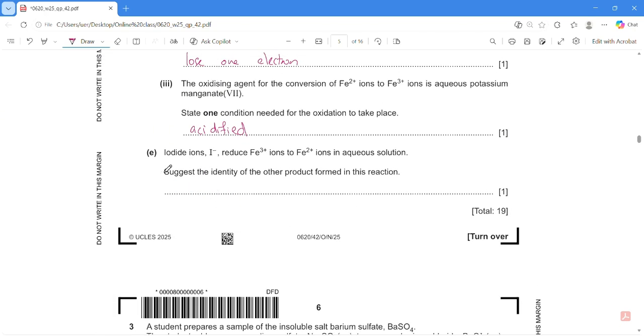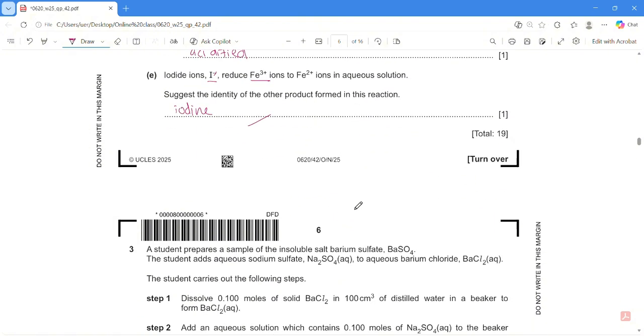Okay, E. Iodide ions reduce Fe3+ to Fe2+, suggest the identity of the other product formed. Okay, so if this one is reduced, then the I minus is being oxidized, because this is a redox reaction. So I minus oxidized means it will lose electrons. So the product will be iodine. Done. Easy peasy.